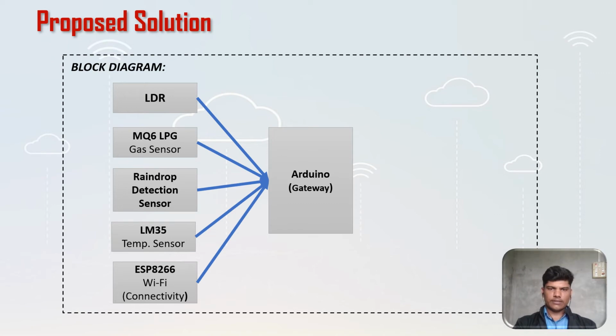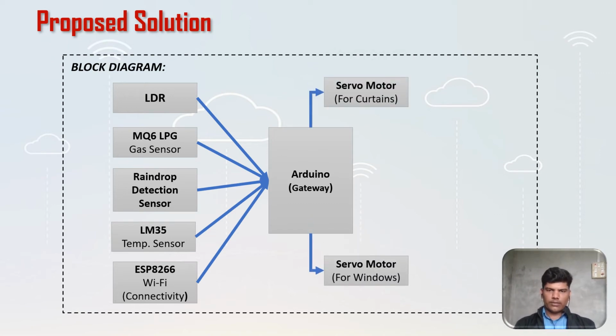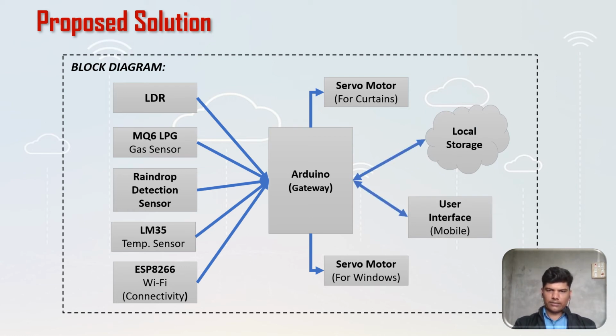Then connecting these sensors to the Arduino. Then I have used two actuators, servo motor 1 and servo motor 2. Servo motor 1 I have used for opening or closing the window, and servo motor 2 I have used for opening or closing the curtains of the window. Then local storage for storing the data, and a user interface for operating the system using a mobile phone.